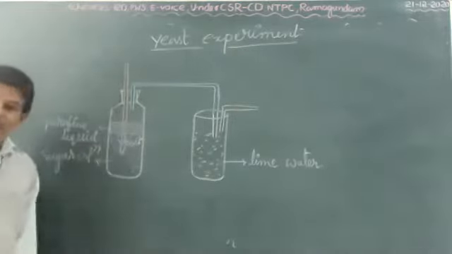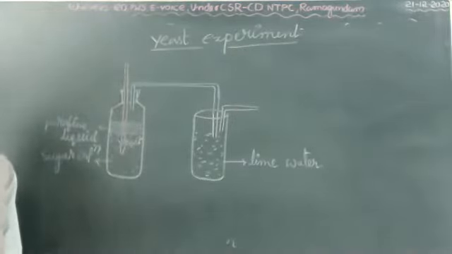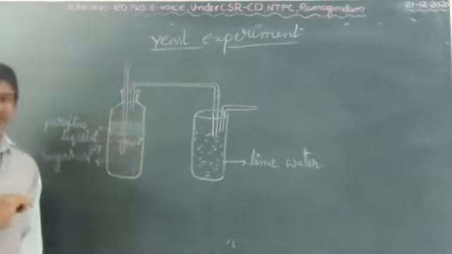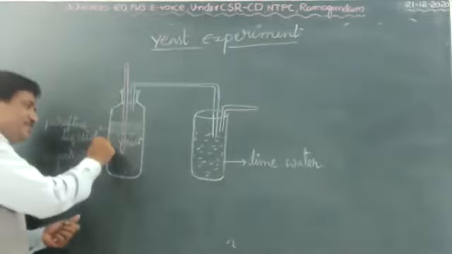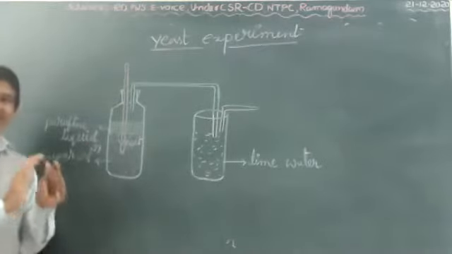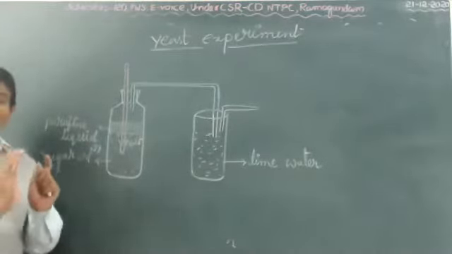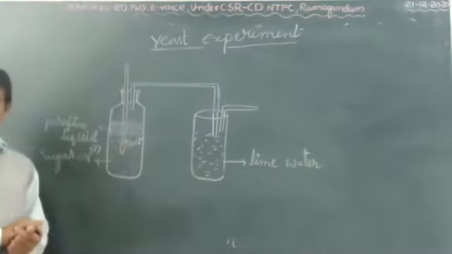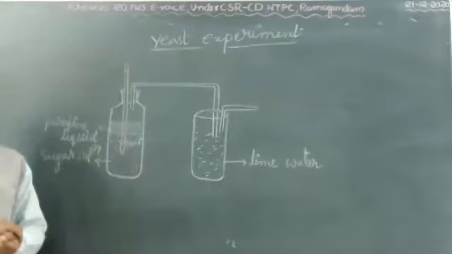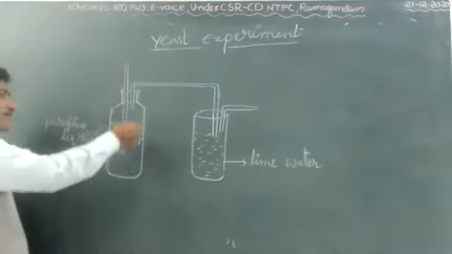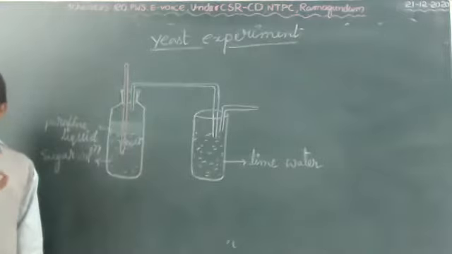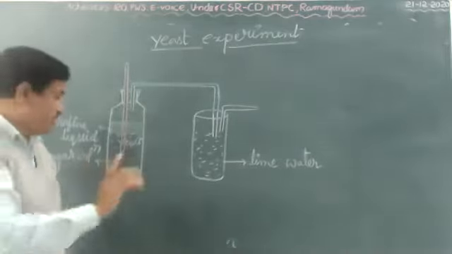Janus green B solution, or diazine green solution. Why are we using this solution? Because if any oxygen is present in this solution, the diazine green B solution's color will change, so the experiment will fail. One more question they ask in the board exam: why are we using diazine green B solution, another name for Janus green B solution?